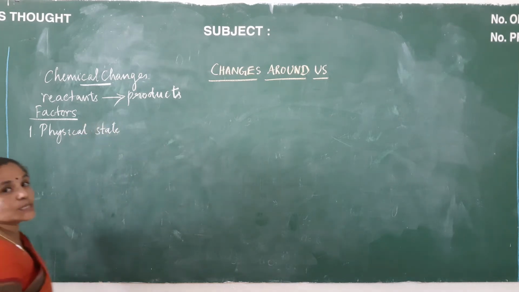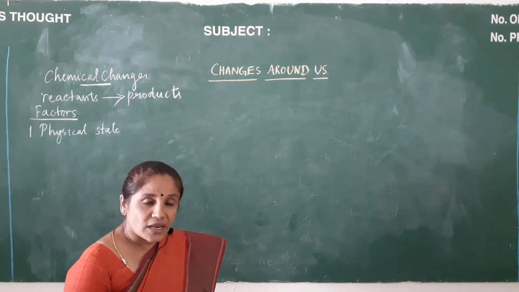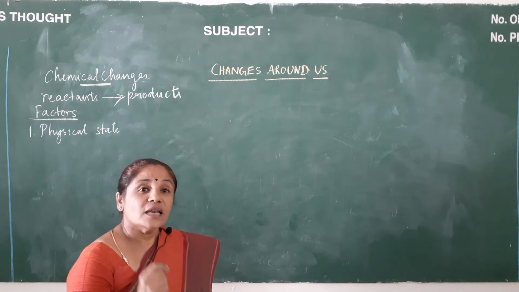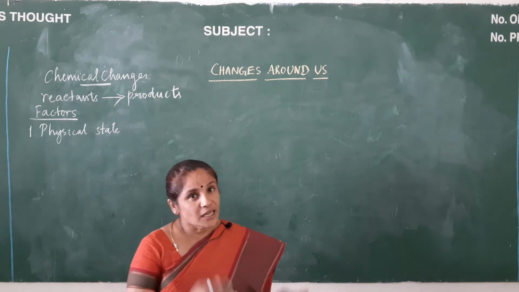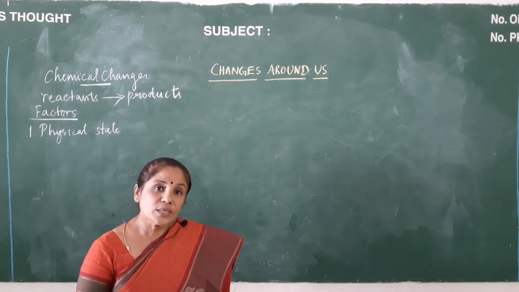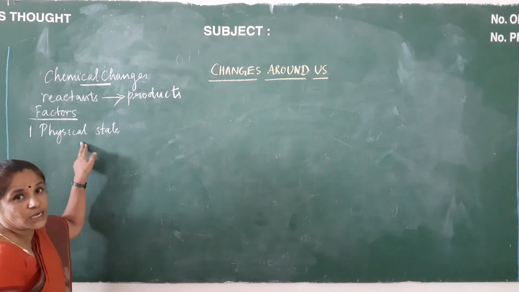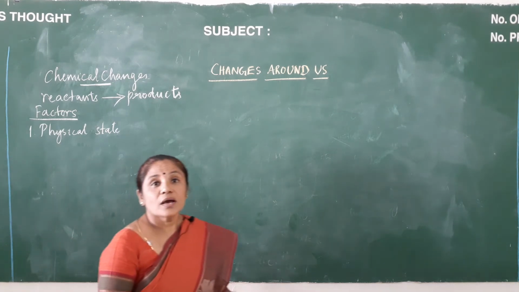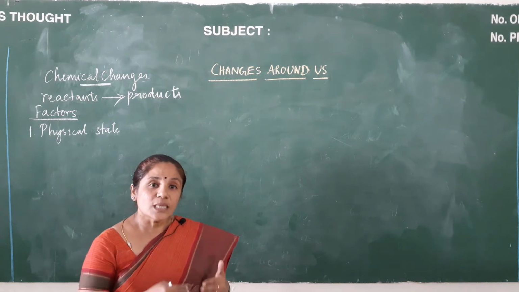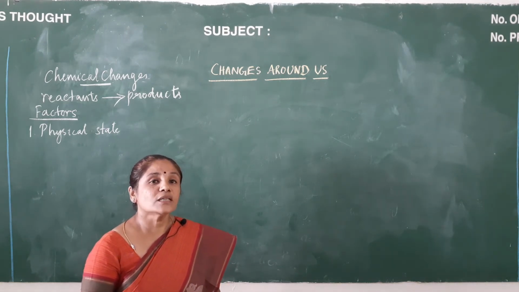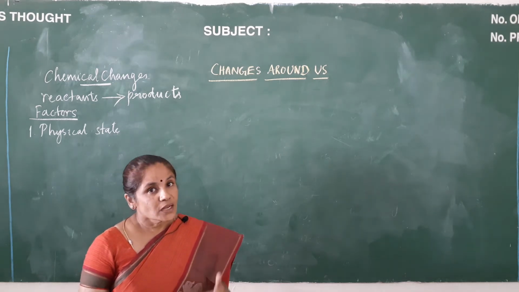What is this physical state? For some chemical reactions to take place, the reactants must be in their naturally occurring state. What is this naturally occurring state? They can be in the solid state, liquid state, or gaseous state, and this is called the physical state. For example, quicklime combines with water to form slaked lime. Here quicklime is in the solid state and water is in the liquid state, and slaked lime is again in the liquid state.